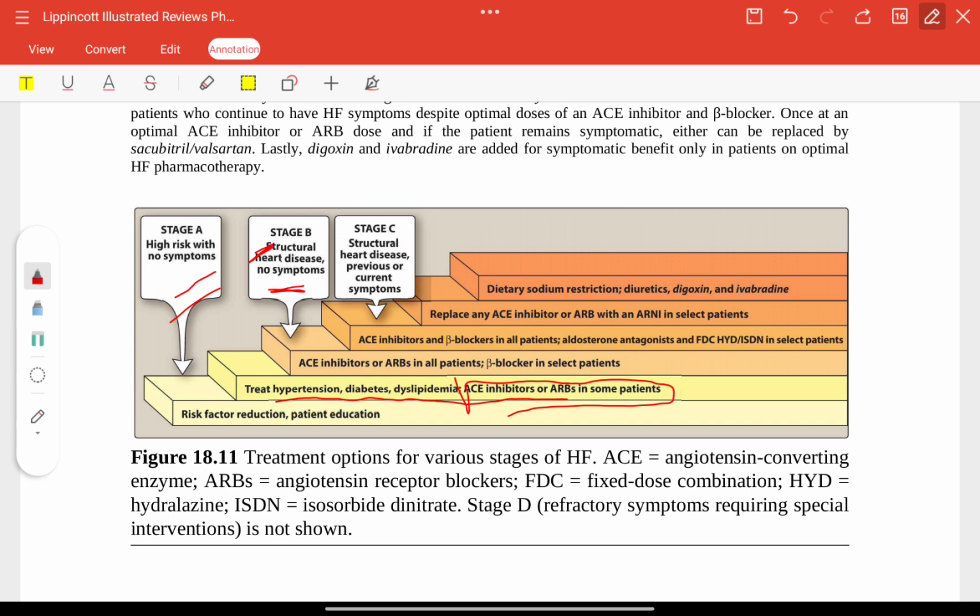ACE inhibitor or ARB and beta blocker in selected patients. Stage C, structural disease and current symptoms: ACE inhibitor, beta blocker, and aldosterone antagonist, and in selected patients, replace any ACE inhibitor or ARB with an ARNI. Dietary sodium restriction, diuretic, digoxin, ivabradine.